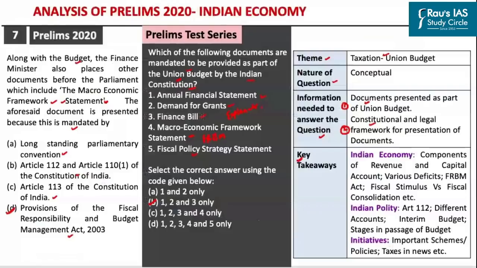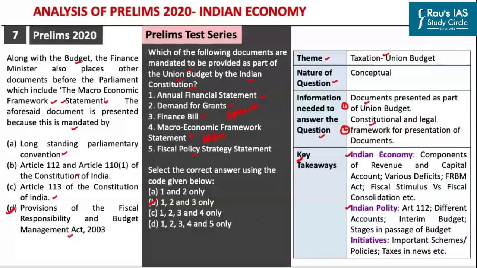See, the topic of union budget is considered to be multidimensional in nature because questions can be asked both from the perspective of Indian economy as well as Indian polity. Apart from that, in previous year prelims, a number of questions have been asked with these two aspects as well.